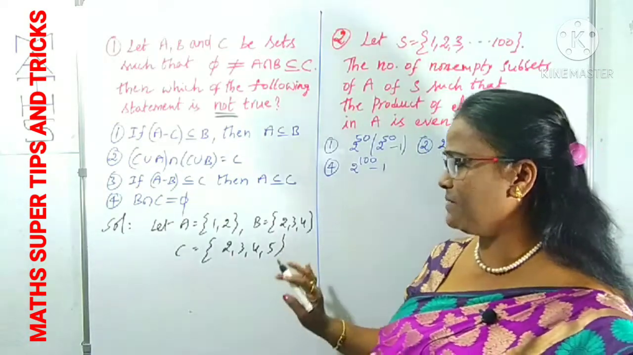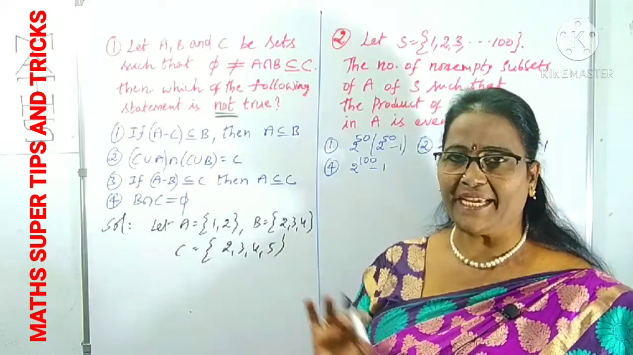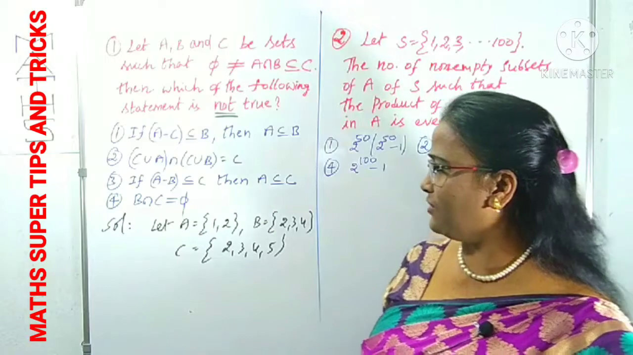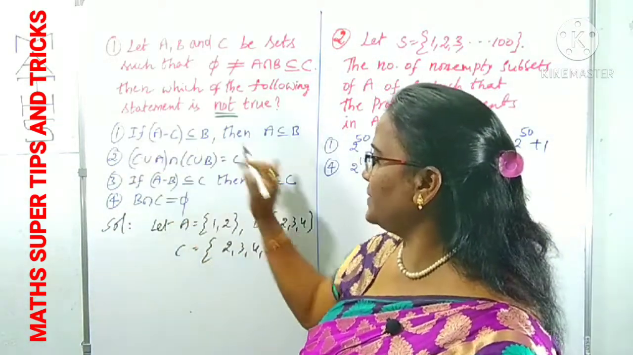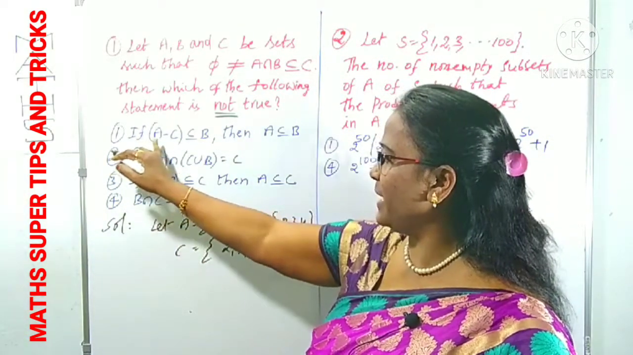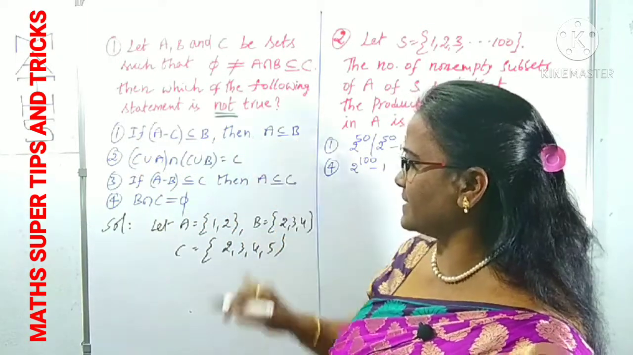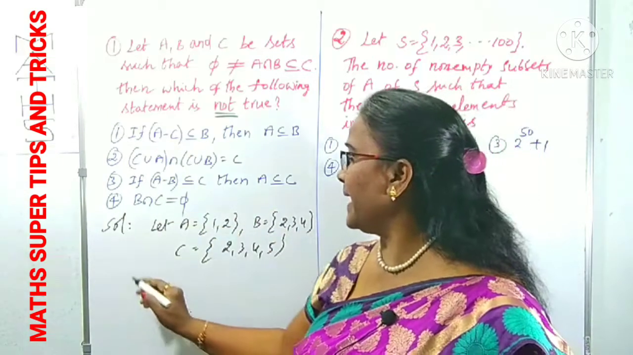Like that, we can take sets A, B, C according to this condition. Now we can recognize the options, asking which is not true. The first option: if A minus B is a subset of B, then A is a subset of B. A minus C, I am taking. A minus C.